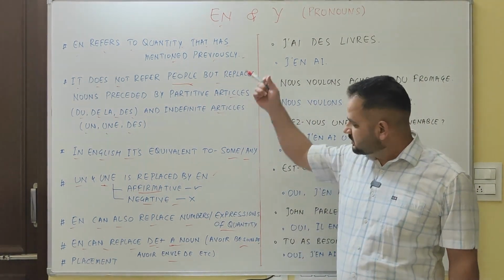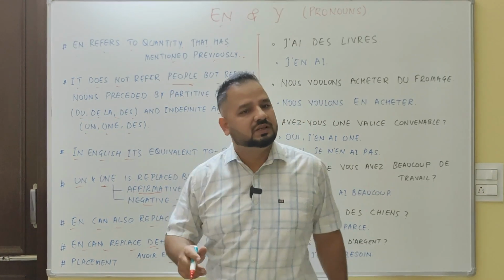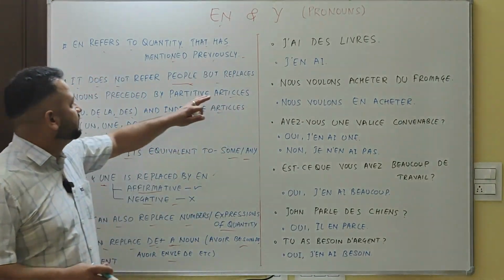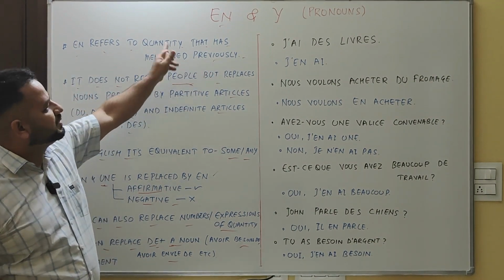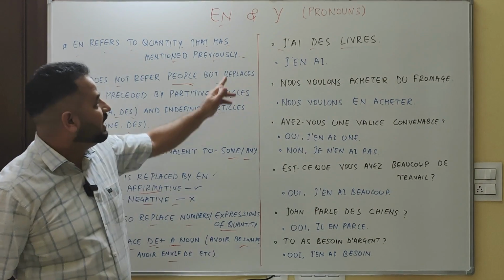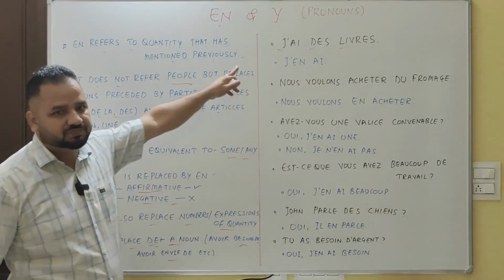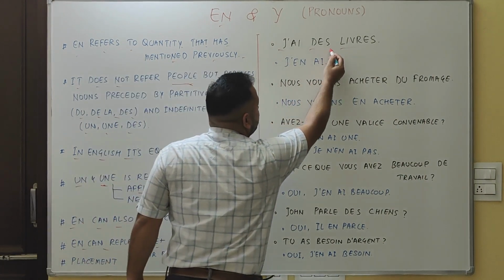All these conditions we will explain with the help of these examples. First, it refers to the quantity that was mentioned previously. For example, j'ai des livres. I have some books. So now, as we said, it can replace the quantity.